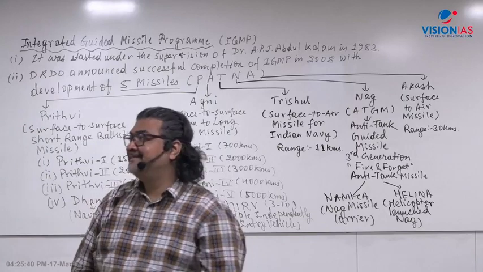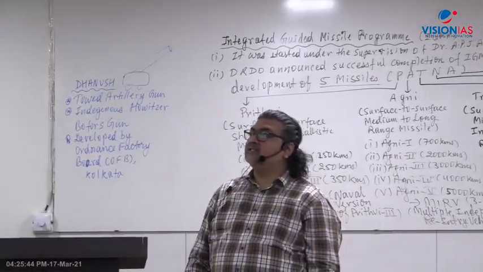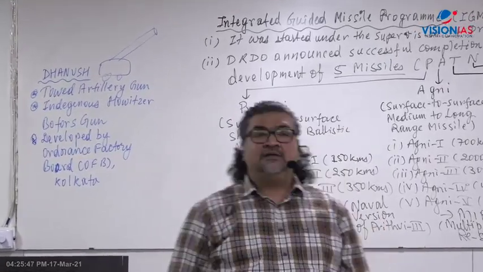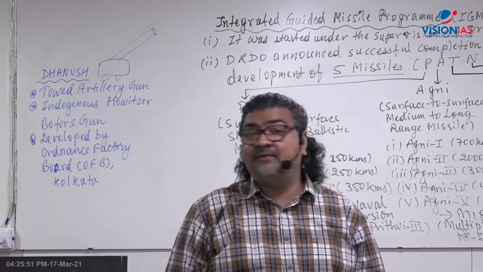What is the range of destruction of modern day nuclear weapons? In the past they were limited to a city like Hiroshima or Nagasaki. Today the range is very, very high. Imagine, Agni 5 has a range of 5,000 kilometers.